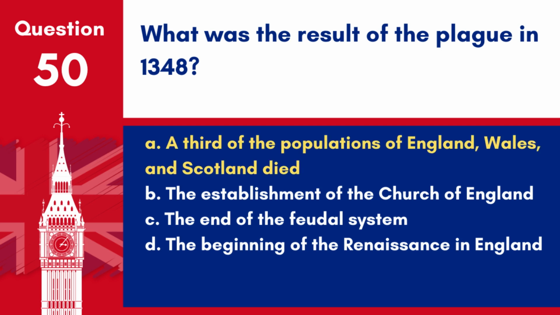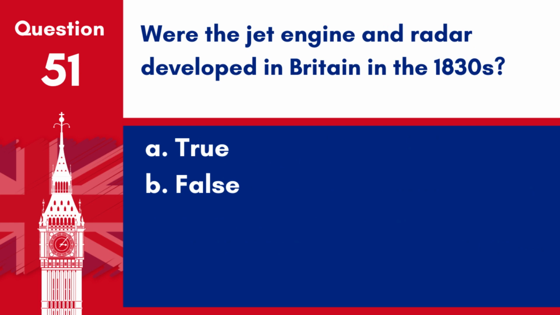Answer: A. A third of the populations of England, Wales, and Scotland died. The plague in 1348, known as the Black Death, had a devastating effect, resulting in the death of approximately a third of the populations of England, Wales, and Scotland. Question 51. Were the jet engine and radar developed in Britain in the 1830s? A. True. B. False.